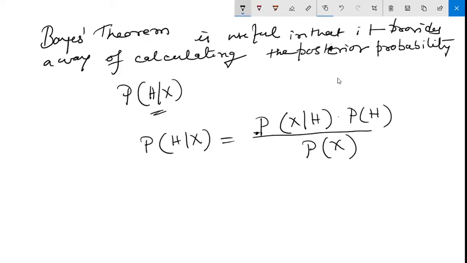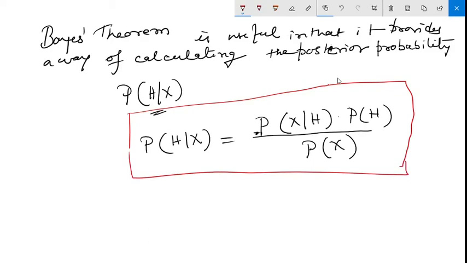Okay, so this is the formula of Bayes theorem, which is a combination of posterior probability and prior probability. If I ask you which is posterior probability, you will say, sir, this is posterior probability or conditional probability, and these two are the prior probability. Okay, finally this is the situation.